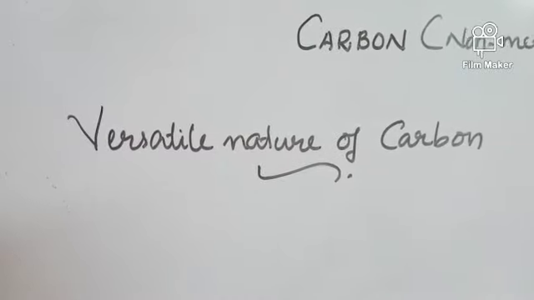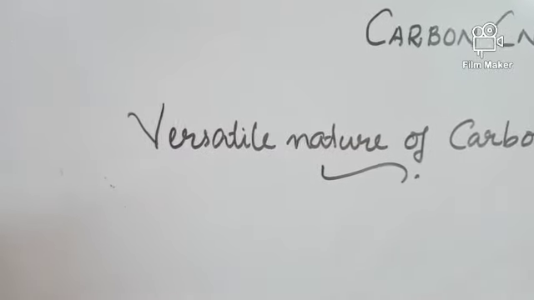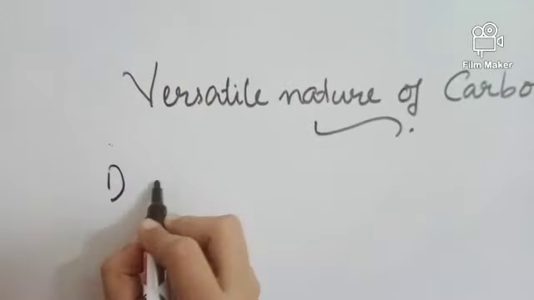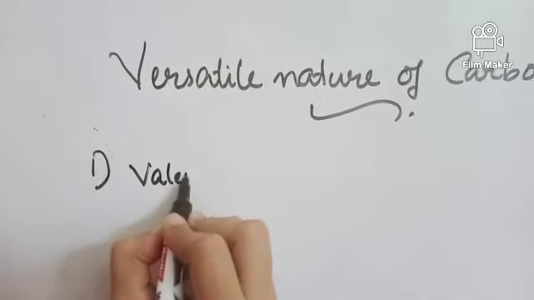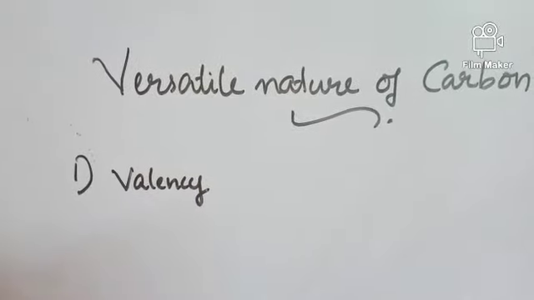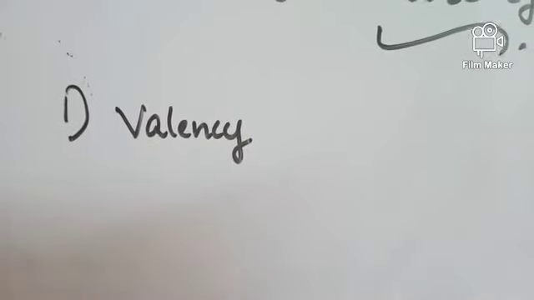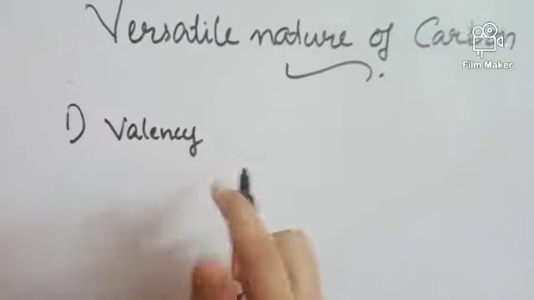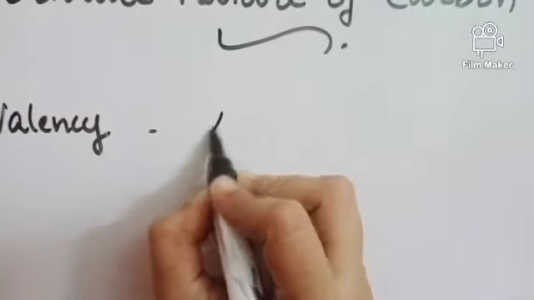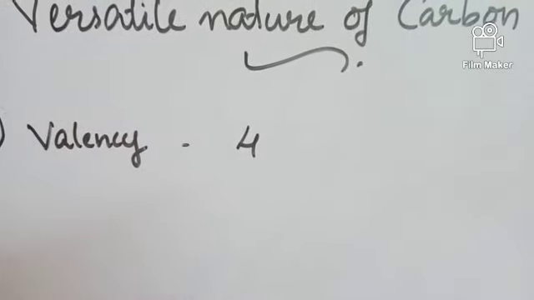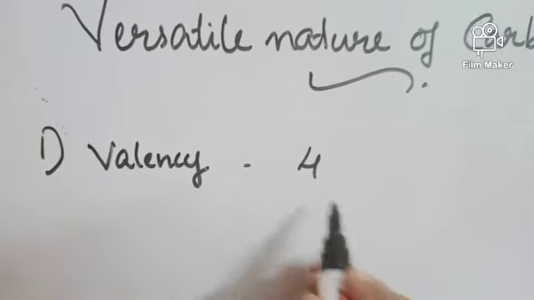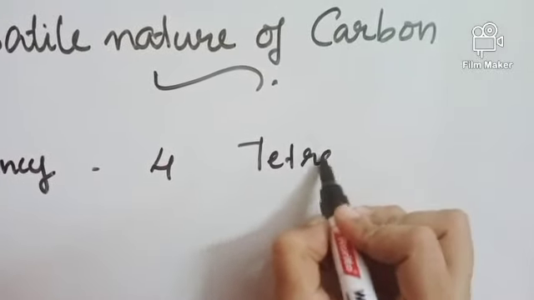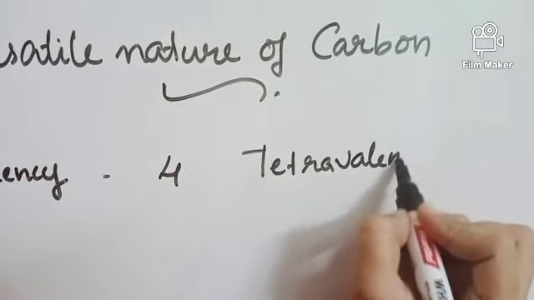Now let's discuss the versatile nature of carbon, or two main properties of carbon. The first one is regarding the valency of carbon. What do you mean by valency? Valency is the number of electrons lost, gained or shared. In the case of carbon, the valency is 4 because carbon can share 4 electrons. So the valency of carbon is 4. That means carbon is tetravalent in nature.